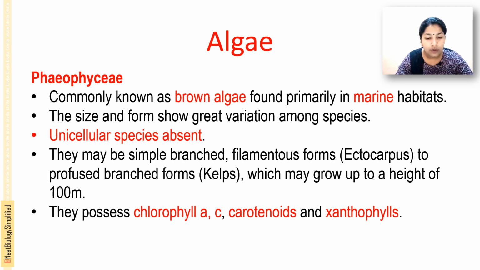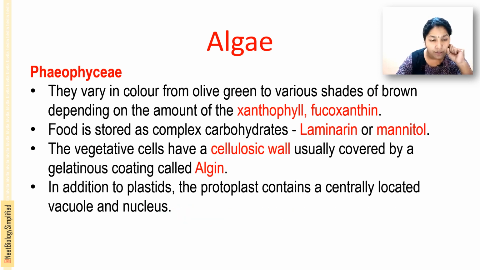They possess chlorophyll a, c, carotenoids and xanthophylls, whereas they possess chlorophyll a and b in the case of Chlorophyceae. Here it is chlorophyll a, c along with carotenoids and xanthophylls. Because of the presence of these, they appear brown in color. They vary in color usually from olive green to various shades of brown, depending upon the amount of xanthophyll or fucoxanthin present.